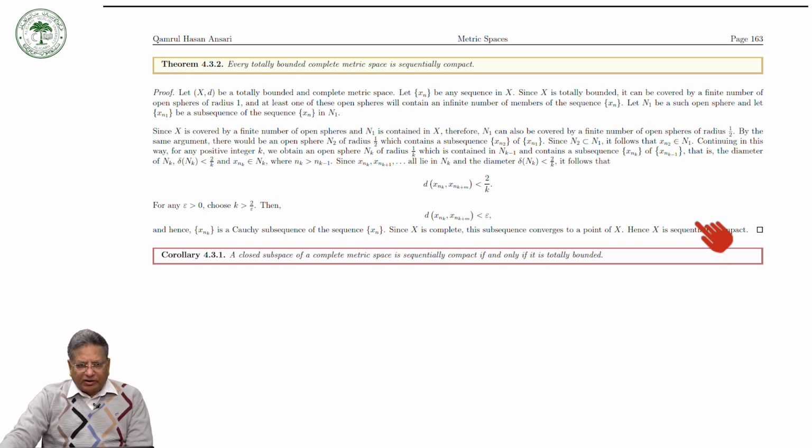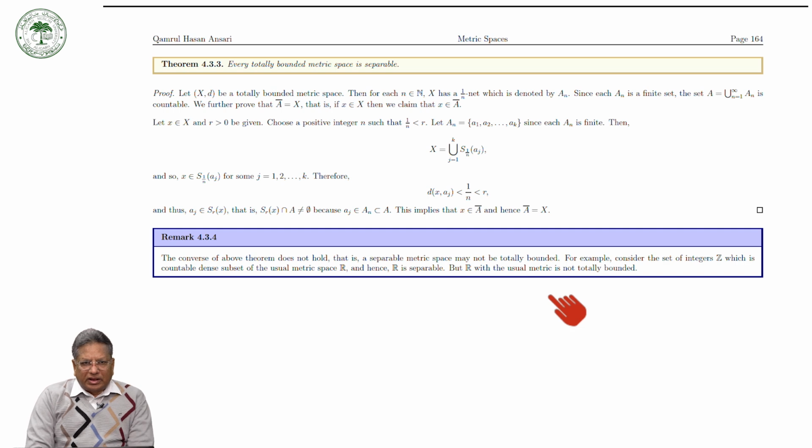Now, we have a corollary. We say that a closed subspace of a complete metric space is sequentially compact if and only if it is totally bounded. Now, we have another property of totally bounded metric spaces. That is, every totally bounded metric space is separable.